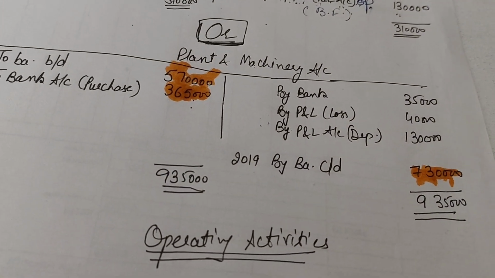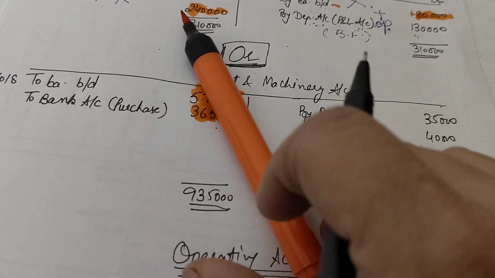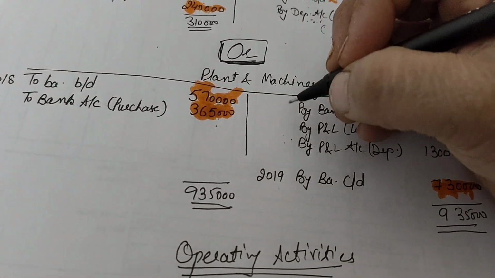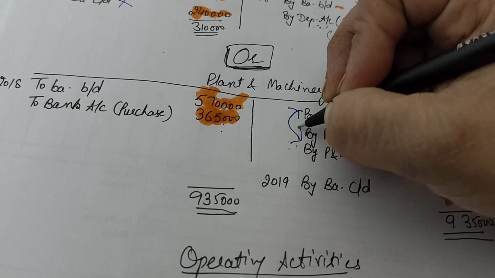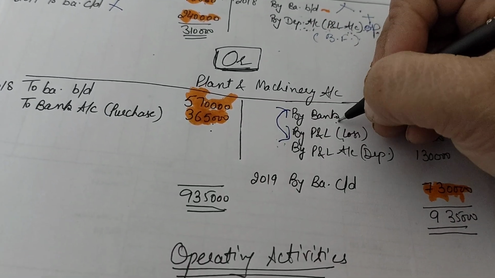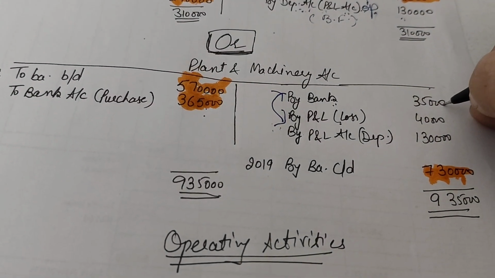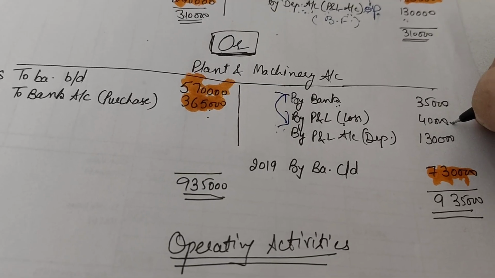So what I am saying is that when you are preparing your account without accumulated depreciation, you will not show depreciation on the sale part of the asset, rather you will complete the rest value of your asset. So what was the rest value? The sale value of the asset and the loss on the sale of the asset we put over here.